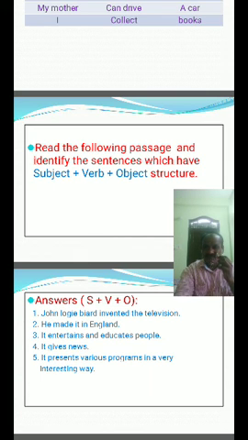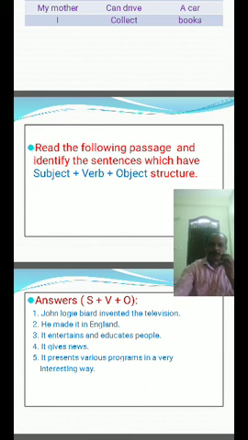It has many advantages. No, it is not the S plus V plus O structure. There are disadvantages too. So this sentence also, no, it is not true. Sometimes it gives wrong information. This is also not. It distracts the youth. Yes, this is S plus V plus O. It disturbs the people. Yes, this is also S plus V plus O structure.